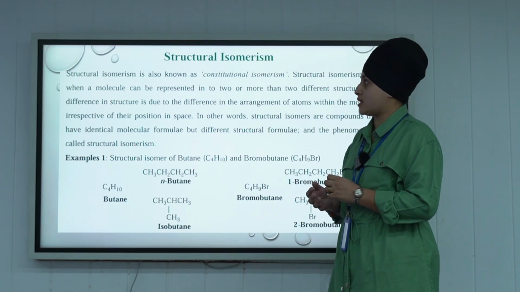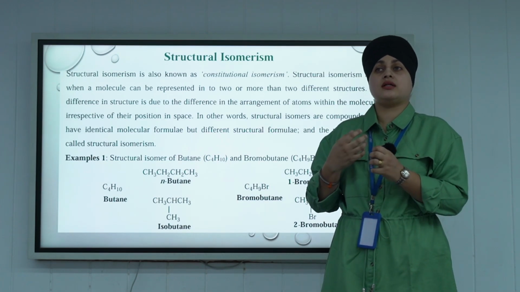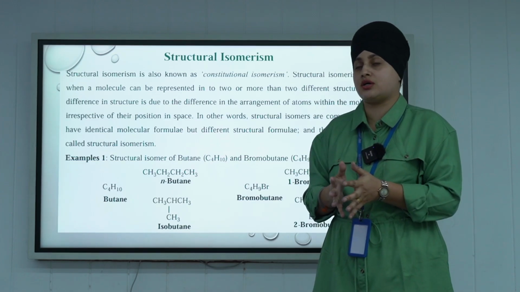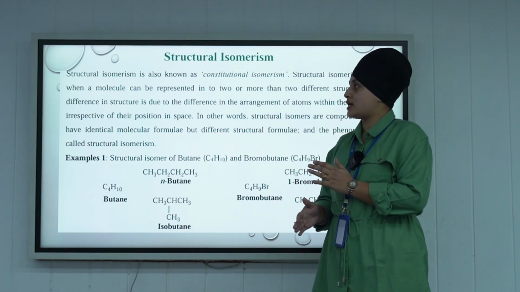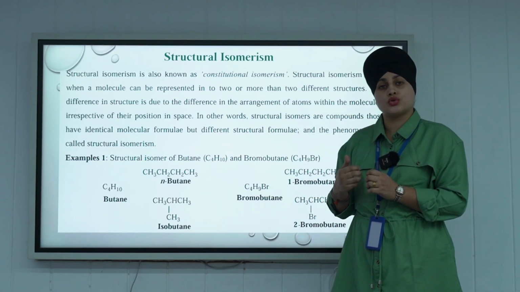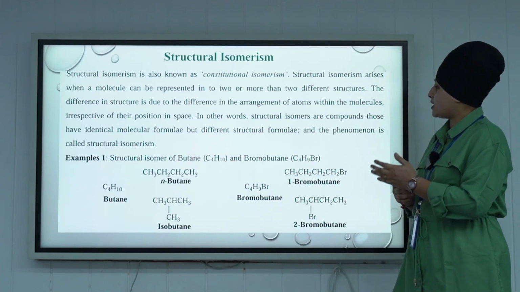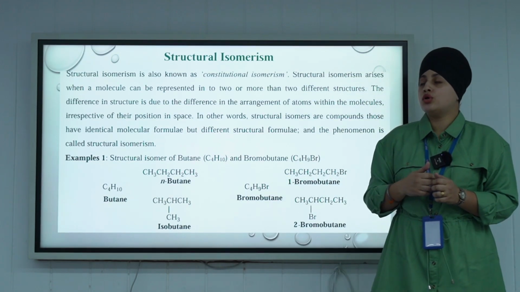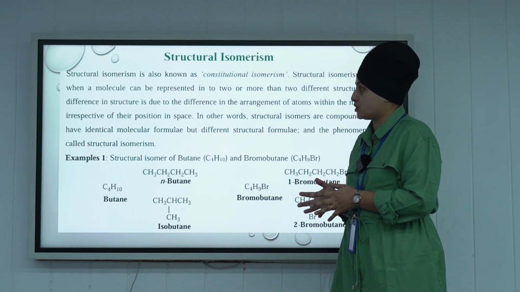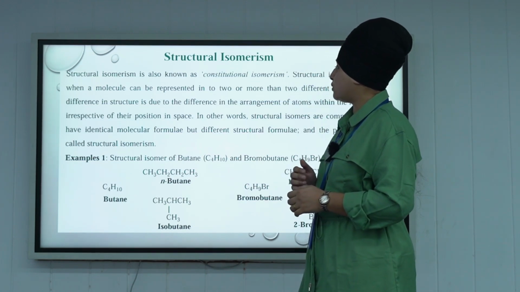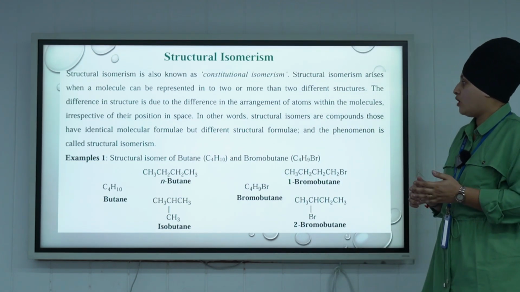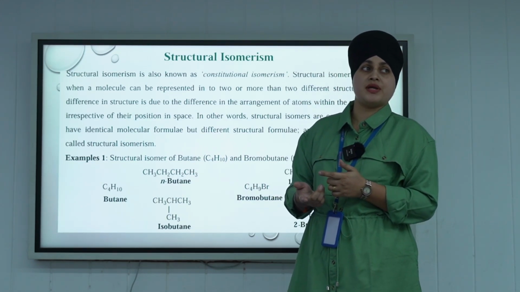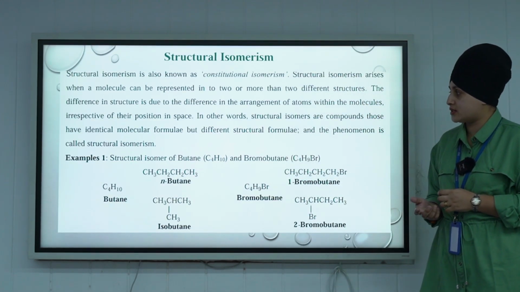What is structural isomerism? As the name suggests, there is a difference in structure. Structural isomerism is also known as constitutional isomerism, and it arises when a molecule can be represented by 2 or more different structures. The difference in structure is due to the difference in the arrangement of the atoms within the molecules, irrespective of their position in space. That is known as structural isomerism.